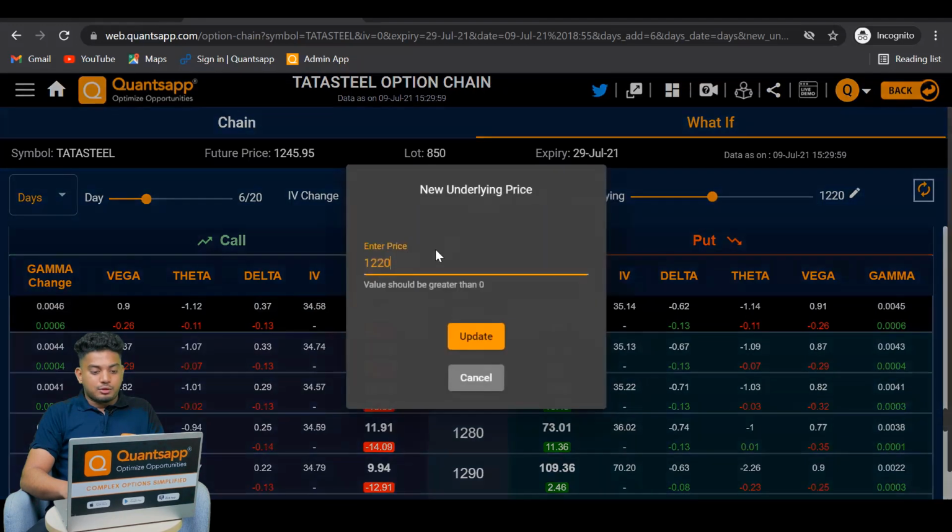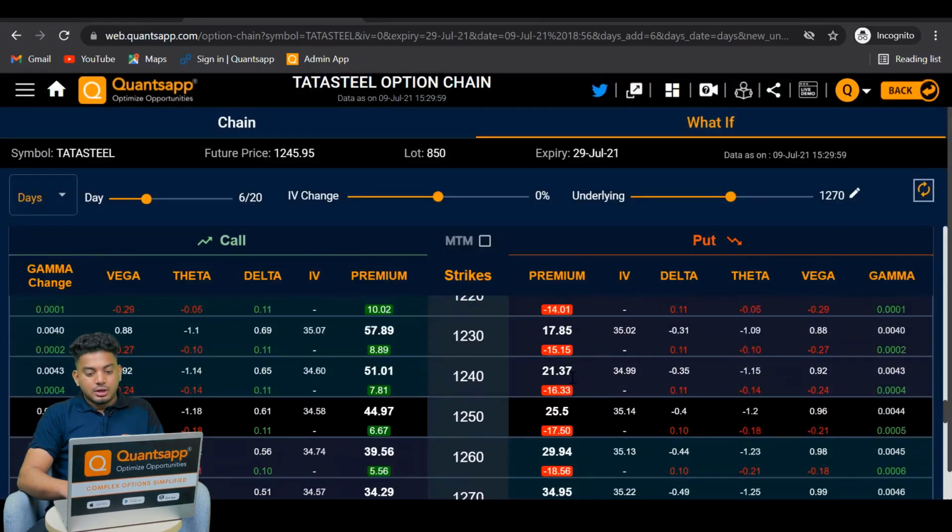Similarly, now let's say the price goes up till 1270, and I'll click on update, and the days remain the same, which is 6 days from here. So you see, if the price of the underlying goes up, our put option is going to give us a loss of 17 rupees and the premium is going to be 25.5 rupees for the strike price of 1250 rupees. If you want to calculate how much your mark to market loss or profit is going to be, you just need to click on M2M. You will directly get to see the amount into the lot size.